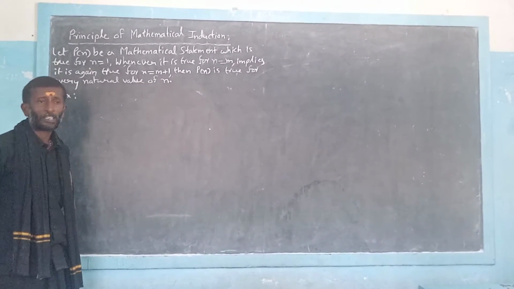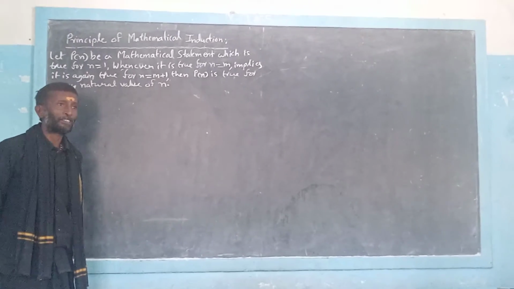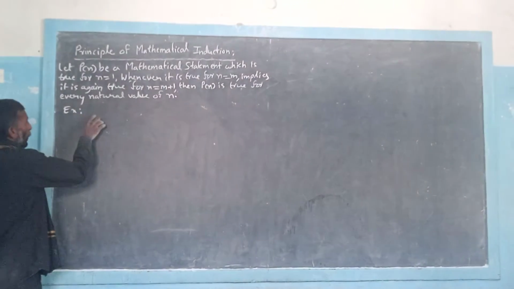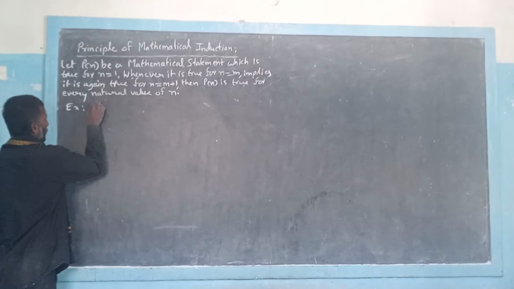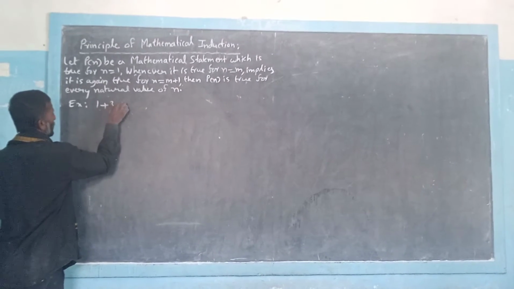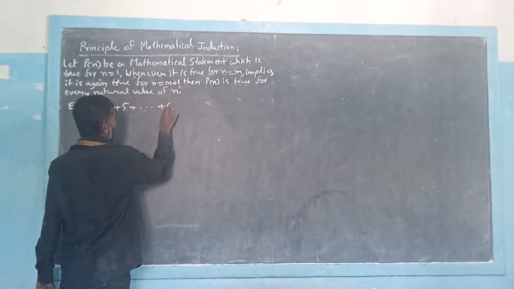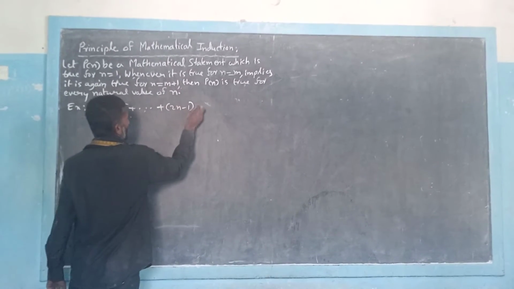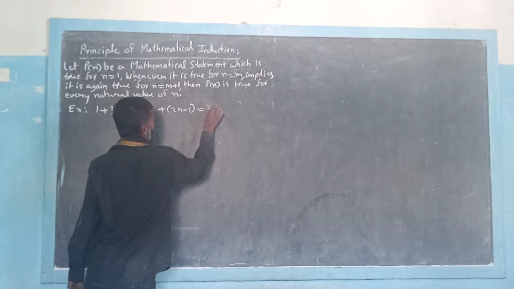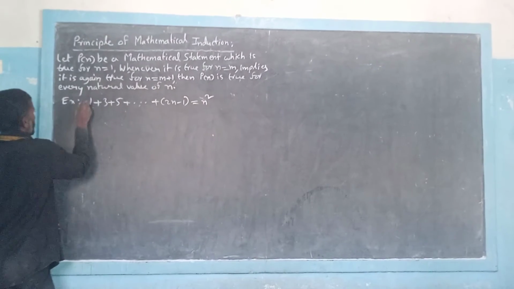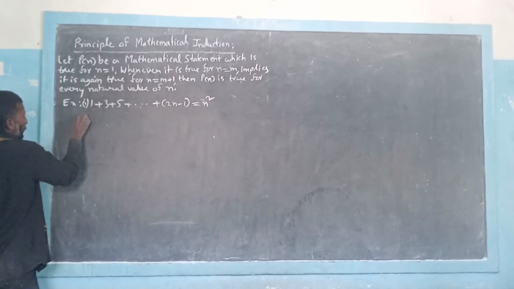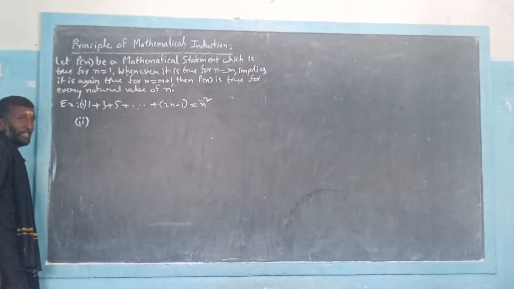I am writing the questions on the board. You need to practice yourself. Now just prove the sum of the odd numbers, 1 plus 3 plus 5 and so on, up to the nth odd number 2n minus 1, is always equal to n square. The first problem we need to prove using the principle of mathematical induction.